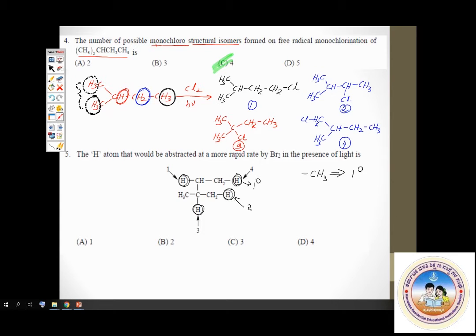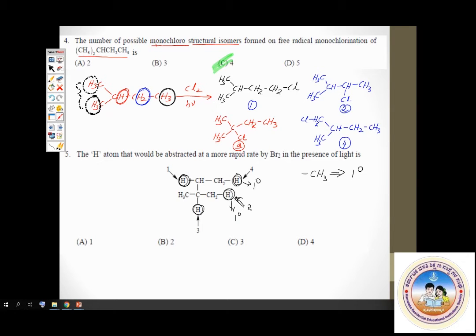This is attached to CH. This is secondary because it's part of CH2. CH2 is secondary. I'll repeat this again. Please observe.